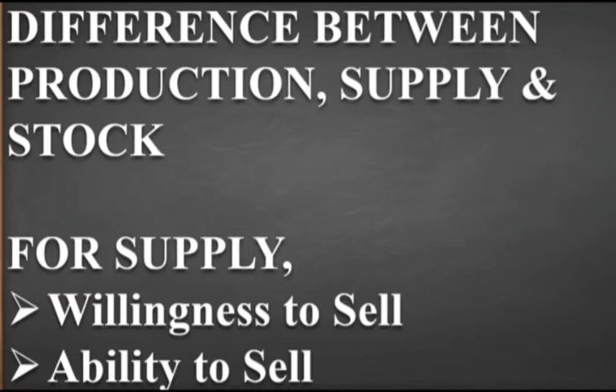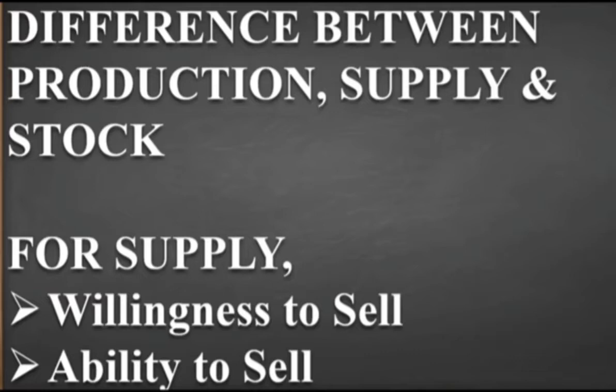Now the previous month's 3000 pens and this month's production of 5000 units: 5 plus 3, 6, 7 and 8000 pens is the total available stock with the producers. If the producer is willing to sell that total 8000, then he can sell.